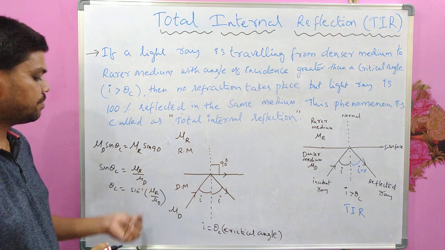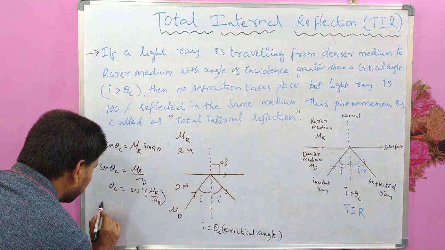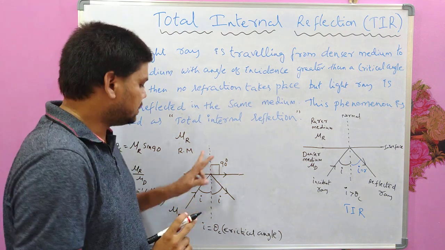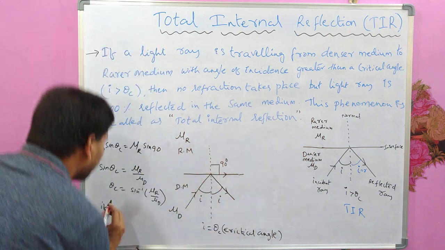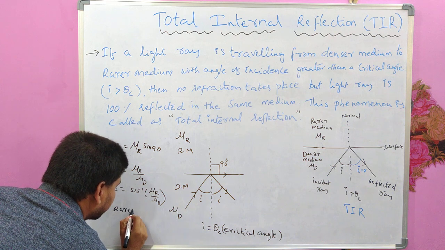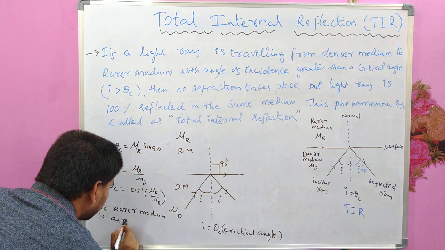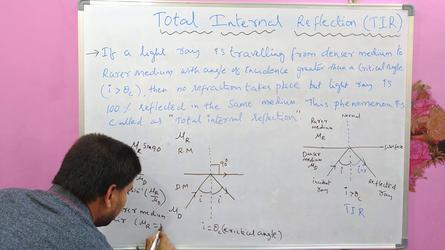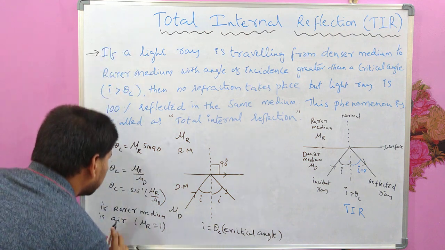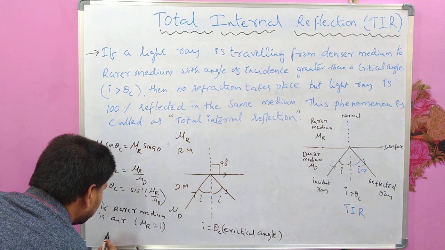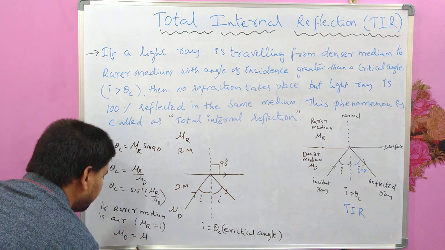This is an important formula. The special case of this will be if the rarer medium is air, with mu r equal to 1, then what happens to this formula? Also consider the refractive index of the denser medium as mu.